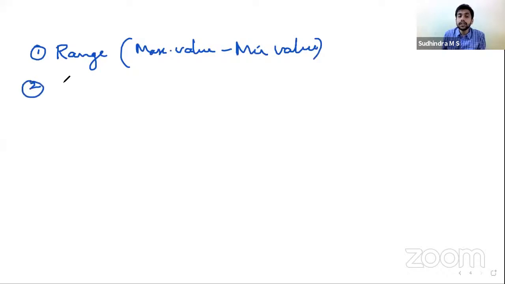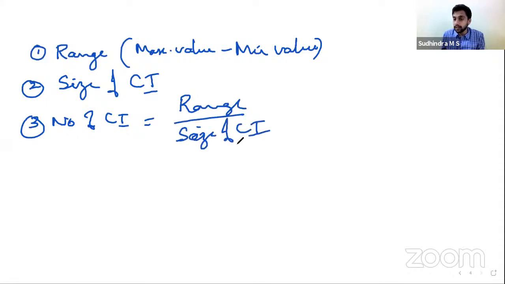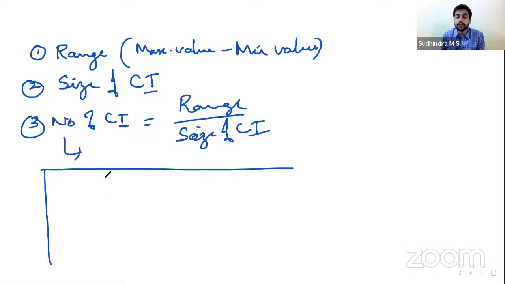Then decide on the size of the class interval. Once we have the size of the class interval and the range, we can easily calculate the number of class intervals: range divided by the size of the class interval. Then bring them in the form of a table, writing down all the class intervals.